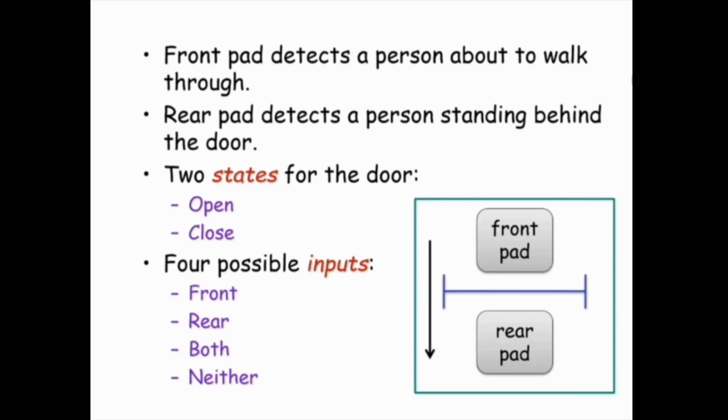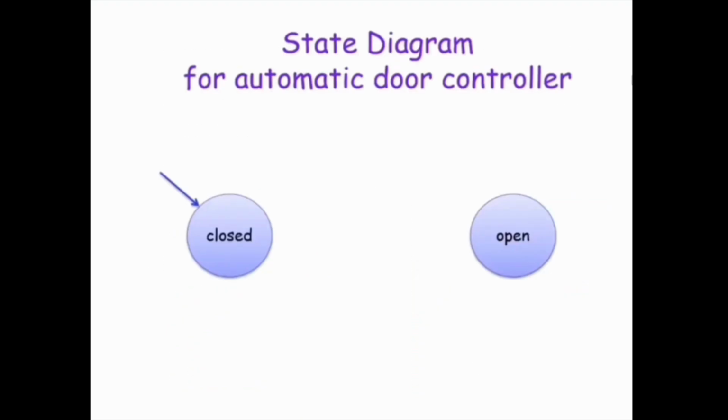So once again we have two states. Let's say that we start from a closed door. The second state for the door can be open. If nobody is standing on the pads, or only someone is standing on the rear pad, or two people, one standing on the front pad and the second one standing on the rear pad, the door should remain closed.